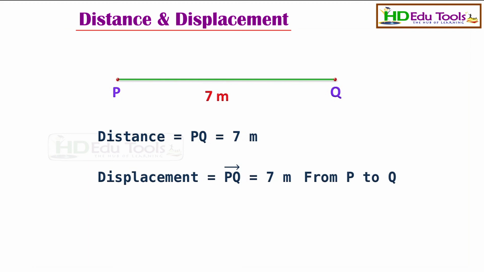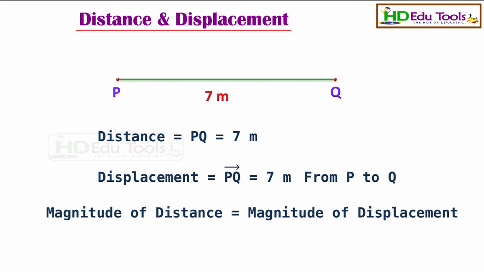In this case, what are you observing? The distance and displacement are both equal in magnitude. That means when a body is moving along a straight path, the magnitude of distance is equal to the magnitude of displacement.